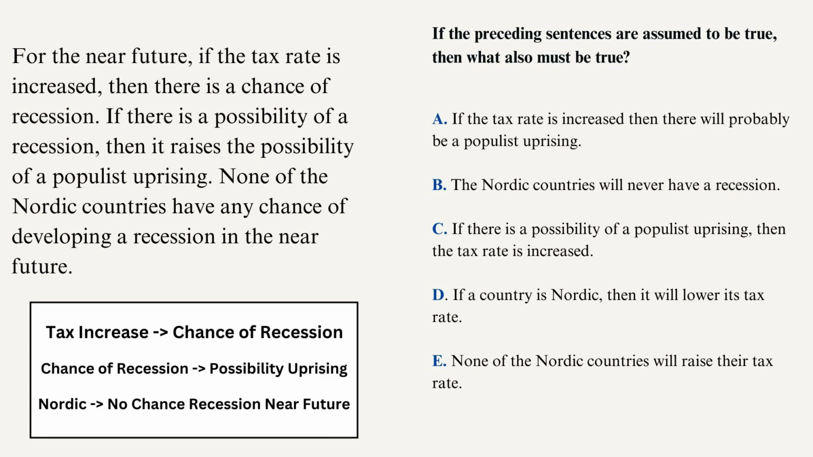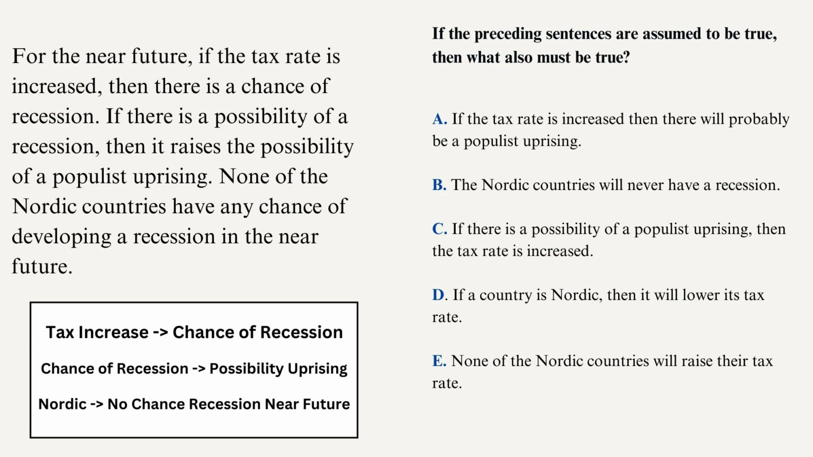Next, we have C. If there is a possibility of a populist uprising, then the tax rate is increased. For this one, it's a reversal. So basically, they're going backwards from uprising to tax increase, which doesn't make sense from the two initial conditions that we saw on the bottom left. It would be equivalent to saying that if we have this conditional, if you're in Florida, then you're in the United States, and then you flip it. If you're in the United States, then you are in Florida, which is obviously not true because you could be in other places, such as Montana.